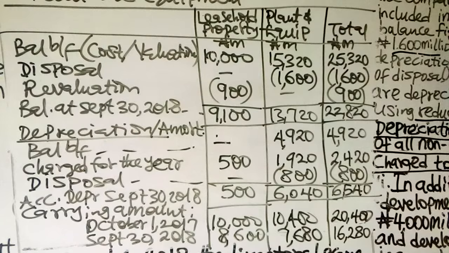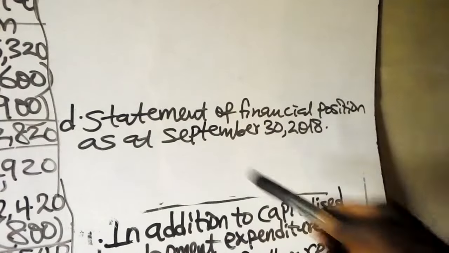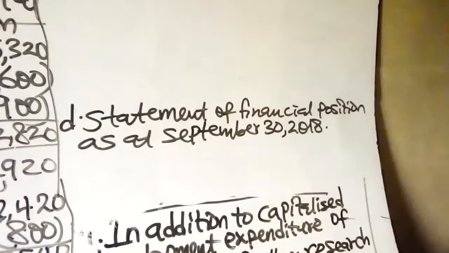Having done with the requirement C, then the next one is the requirement D, where you are to prepare the statement of financial position as at September 30, 2018. Now, let's have that.